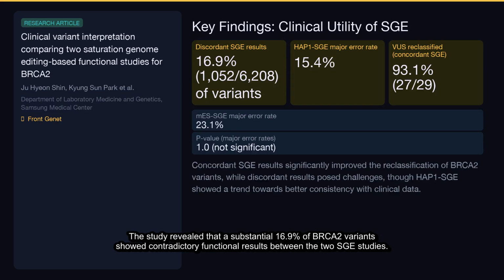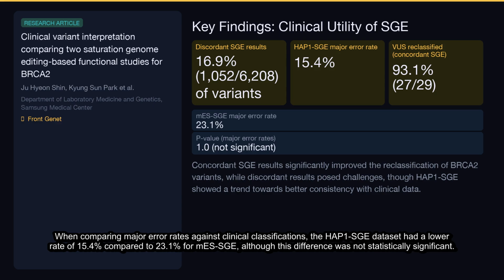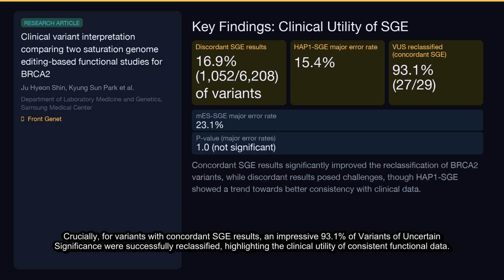The study revealed that a substantial 16.9% of BRCA2 variants showed contradictory functional results between the two SGE studies. When comparing major error rates against clinical classifications, the HAP1 SGE dataset had a lower rate of 15.4% compared to 23.1% for mESC SGE, although this difference was not statistically significant. Crucially, for variants with concordant SGE results, an impressive 93.1% of variants of uncertain significance were successfully reclassified, highlighting the clinical utility of consistent functional data.